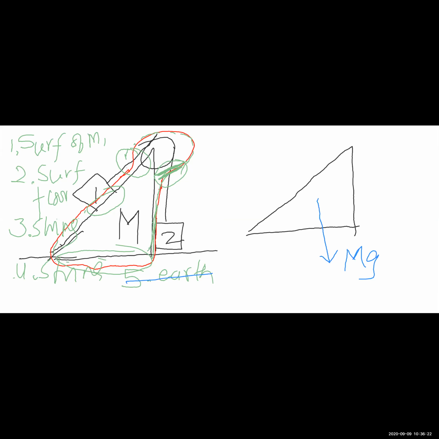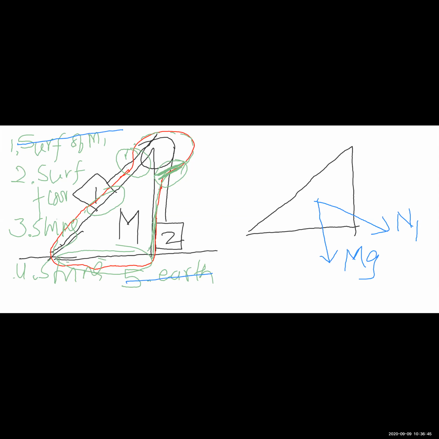Then the surface will apply a normal reaction. Ah, Shona, good, yes. Surface will apply a normal reaction like this. Let me call this N1 because there are other normal reactions, right?